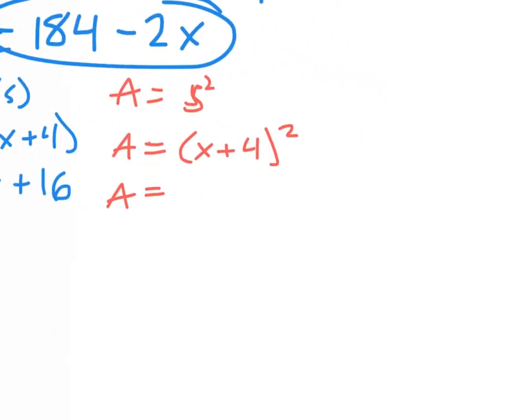Oh. So how do we find x plus 4 squared? How do we simplify this? This would be like saying x plus 4 times x plus 4, right? If we got rid of the squared, we're just multiplying the same thing. So what do we do when we multiply x plus 4 times x plus 4? What do we have to do?